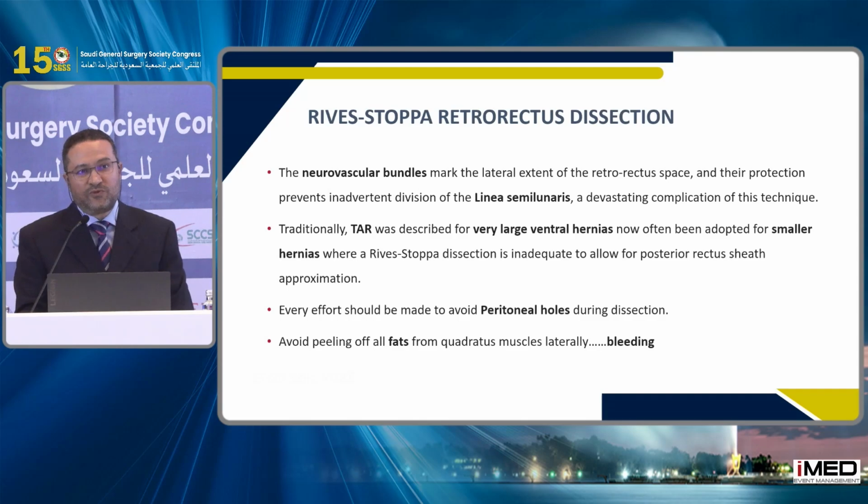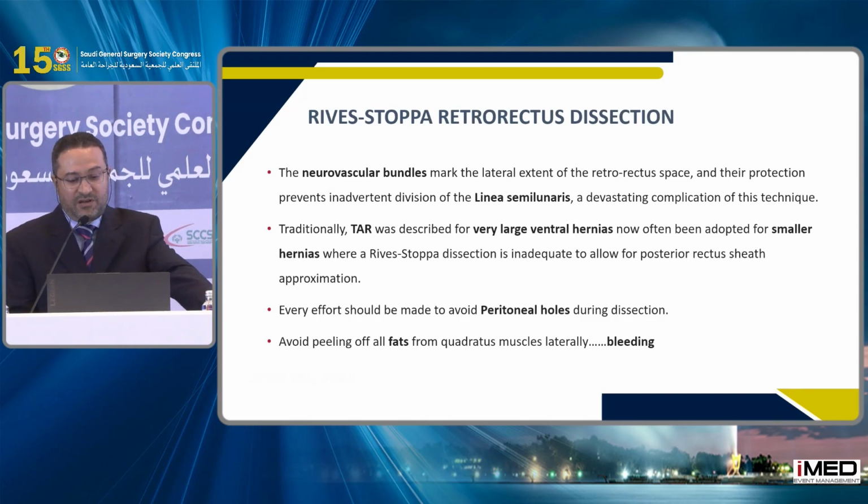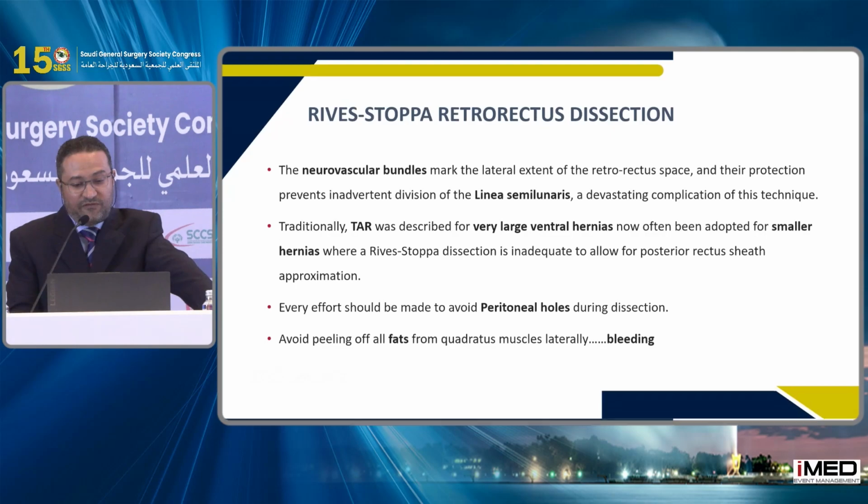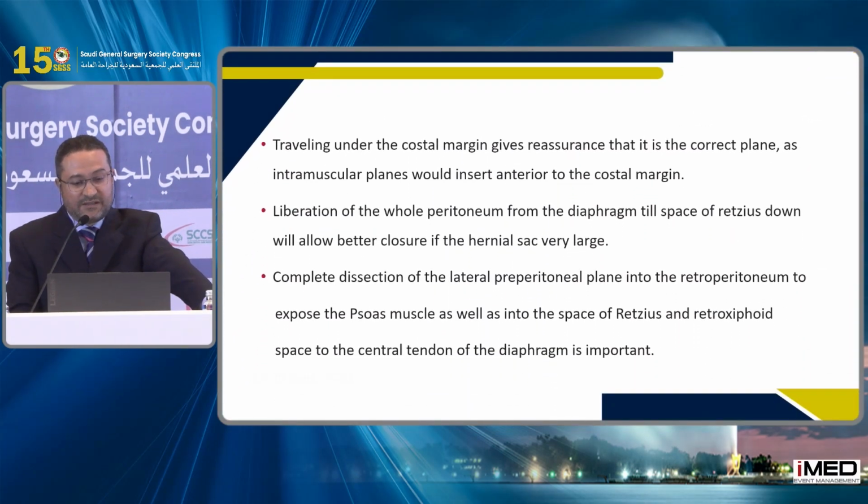Traditionally, TAR was described for very large ventral hernias, now it is often being adopted for smaller hernias. So we avoid tension now in hernia repair. Avoid peritoneal holes and utilize the omentum to close them. Avoid peeling off all the fat from the muscles. Traveling under the costal margin will give you the impression that you are in the right plane.